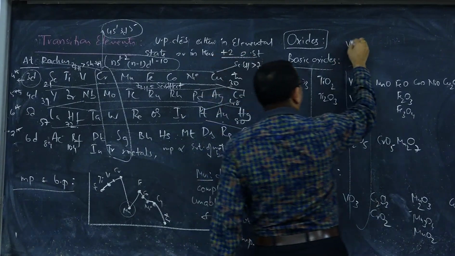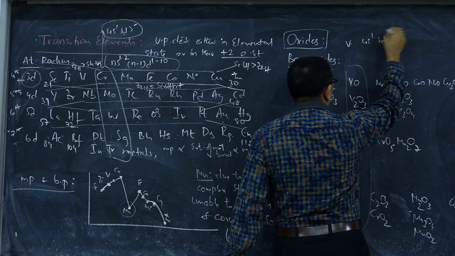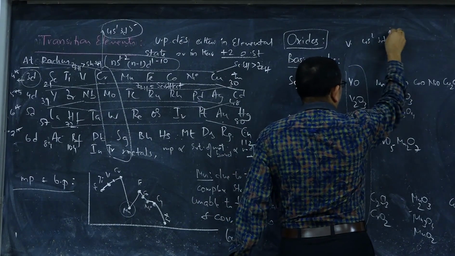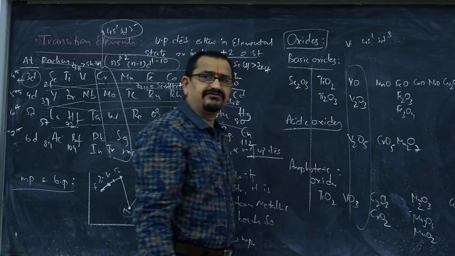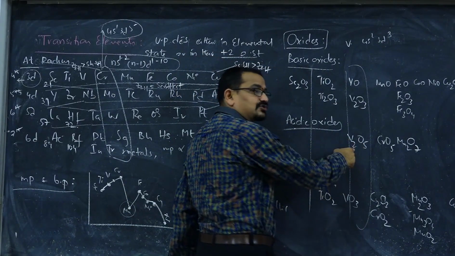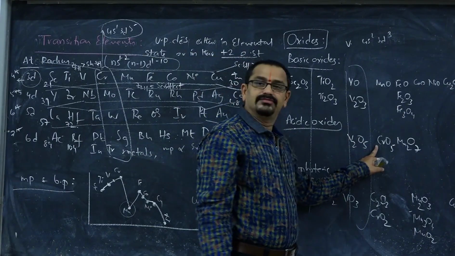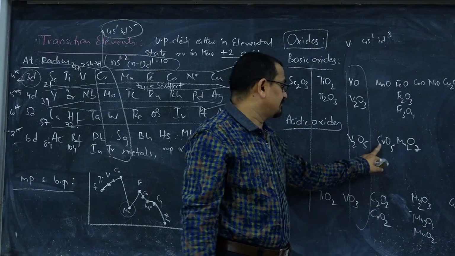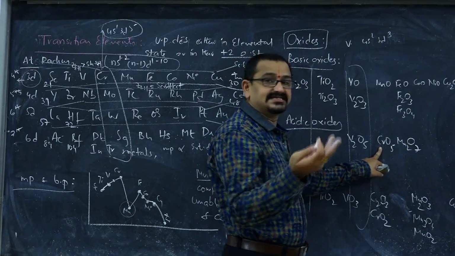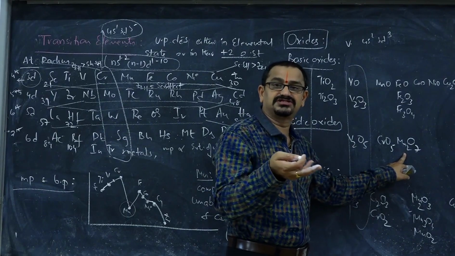What is the vanadium configuration? Scandium, titanium, vanadium: 4s2 3d3, totally 5 electrons it can contribute for bonding. So vanadium is in plus 5, its highest oxidation state possible, and V2O5 is acidic in character. Chromium also is plus 6 in this particular compound, which is the highest oxidation state, and it is acidic. Manganese is also plus 7, the highest oxidation state.